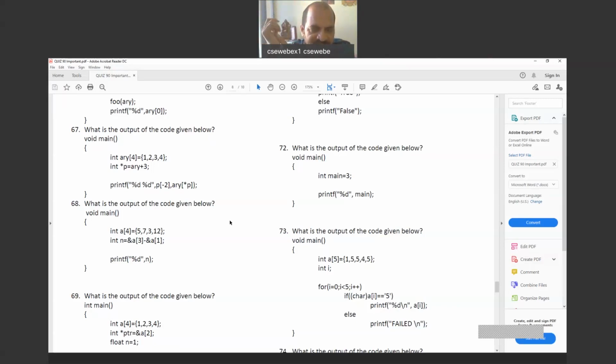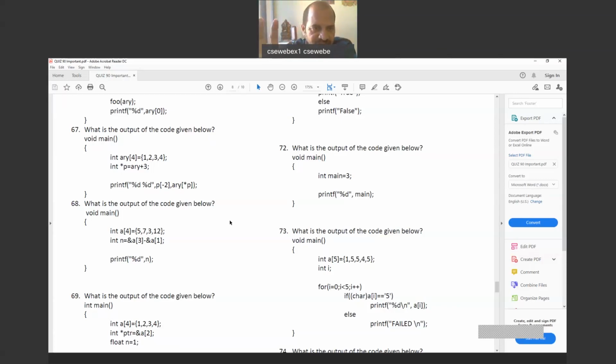Or simply you can see it by watching the declaration part. So now star P is equal to ARY plus 3 is written. P of minus 2 means ARY plus 3 minus 2. That means ARY plus 1, which will point to the second value, which is ARY of 1, which is the value 2 again.